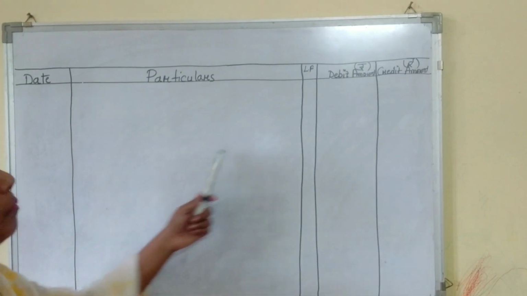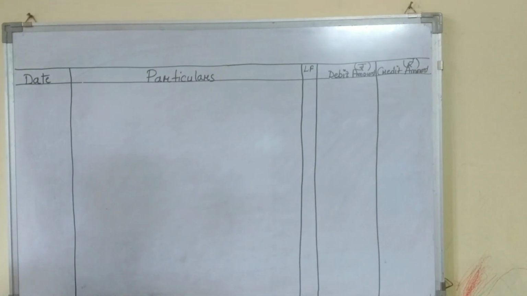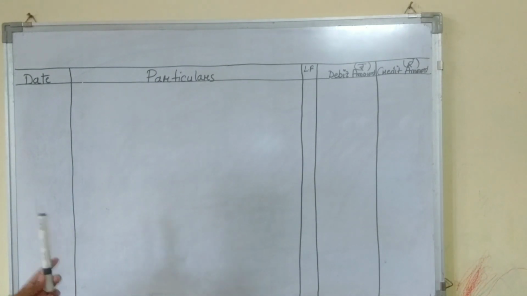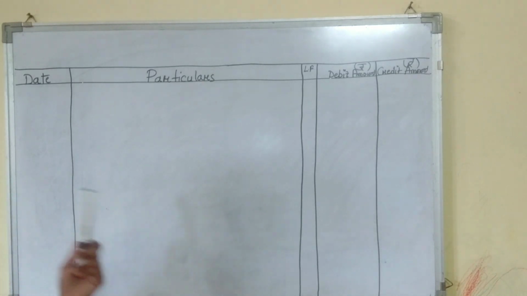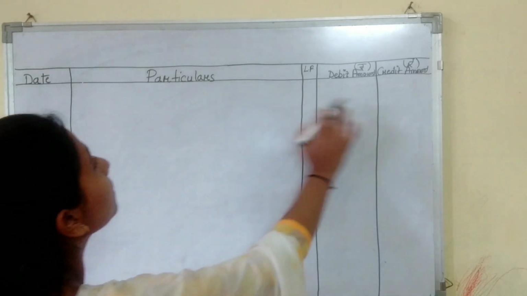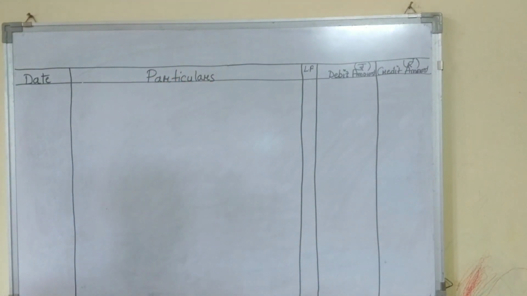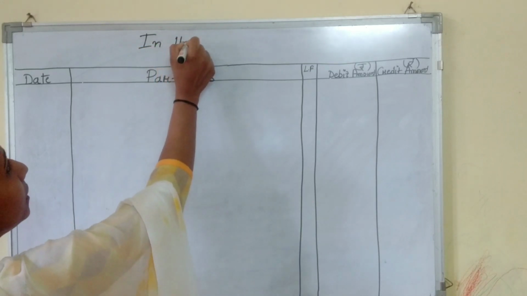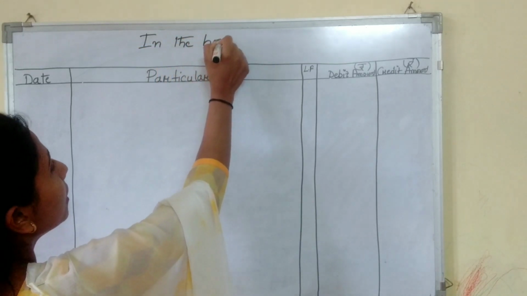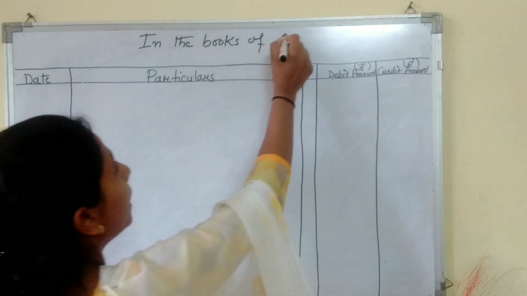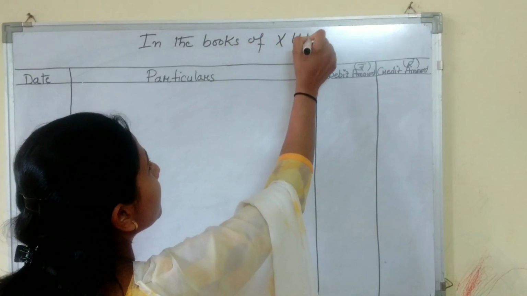This is the format of journal. So students, you have learned the format of journal and you have done journal in class 11. So first of all, we should write in the books of, and the name of our company is X Limited.